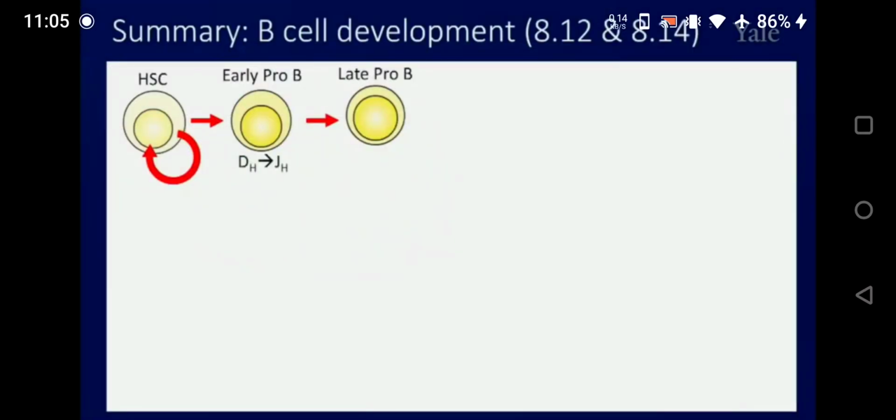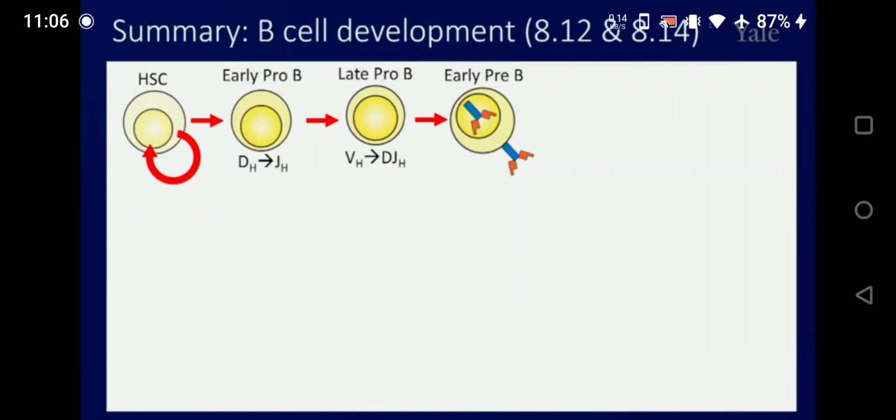Okay, go ahead. All right. So after the early pro-B cell stage, in which we have recombination of the D to the J segment, we have recombination of the heavy chain V to DJ segment, which proceeds at one allele first. And then, if unsuccessful, we'll move to the second allele of the heavy chain. After this point, we want to test for the presence of a successful heavy chain.